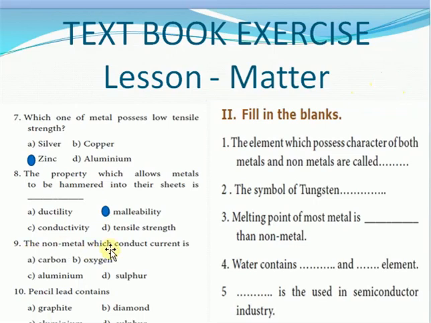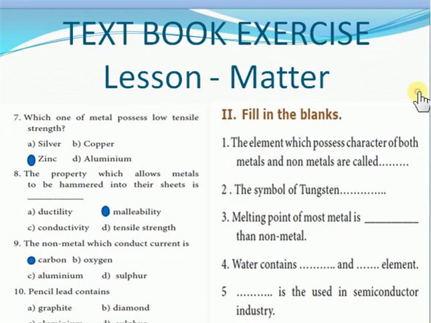The next one, the non-metal which conducts current. See, among non-metals, they talk about oxygen. It is present in the air. It does not conduct electricity. Whereas sulfur is a non-metal which does not conduct electricity in the solid state. Come to the aluminium, which is a metal, but the question asked for a non-metal. So the option is carbon, the carbon in the form of graphite. In the form of graphite, it conducts electricity. So the option is A for this question.